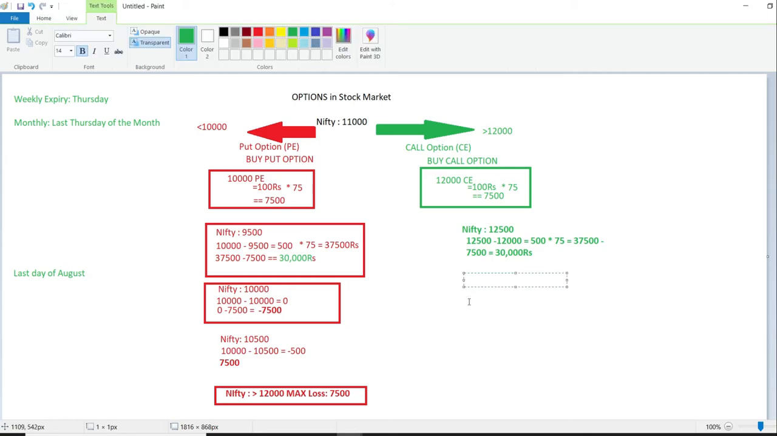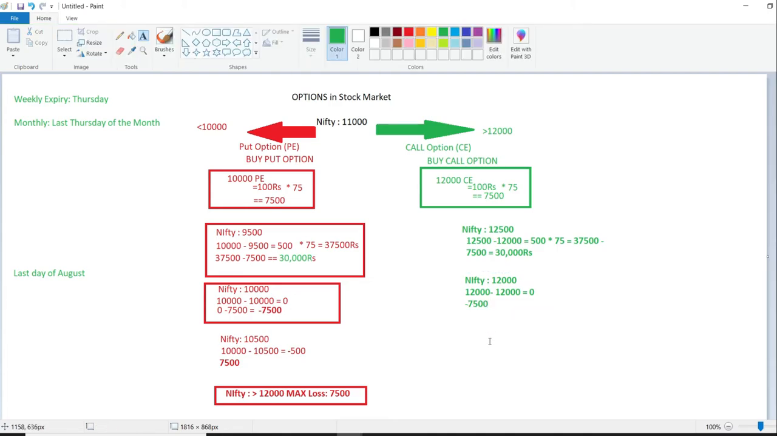The next scenario: assume Nifty closed at 12,000, exactly what he predicted, but it did not go above 12,000. He predicted 12,000 and it expired at 12,000. So in that case, he made a 0 point profit, no profit. But since he had made an initial investment of 7,500, that would be his loss. I hope you understood what I'm trying to tell you here.